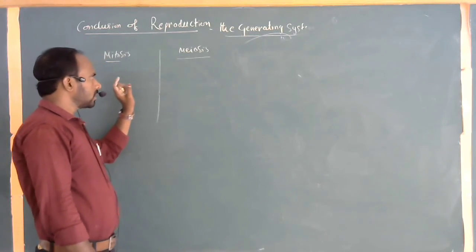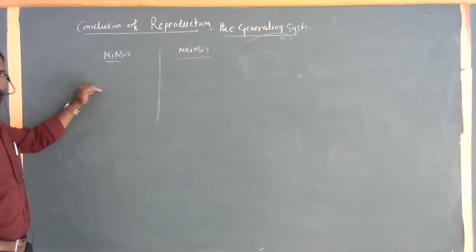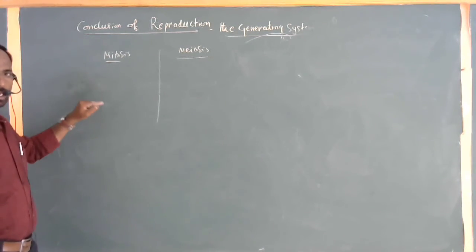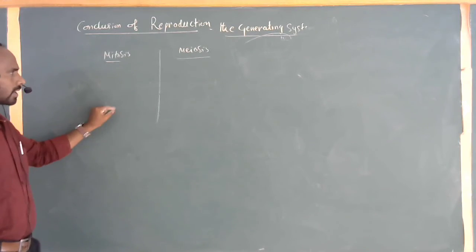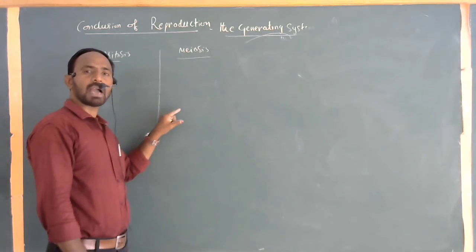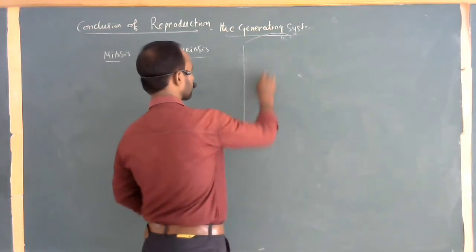So the remaining points you already know. The chromosomal number does not change in mitosis, whereas the chromosomal number is reduced by half in meiosis. I understand. Clear. Next one, asexual and sexual.